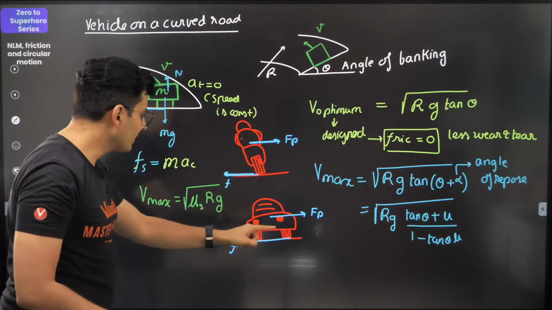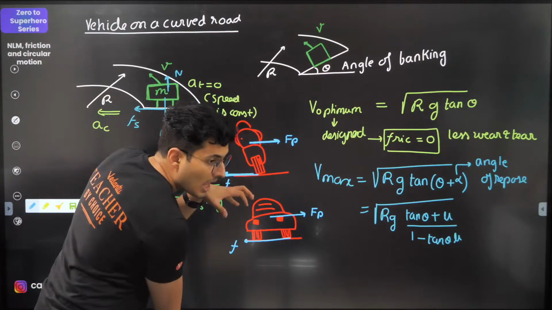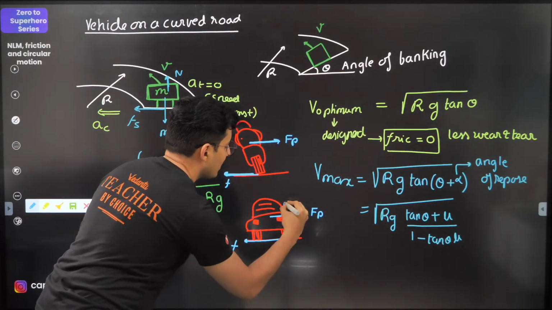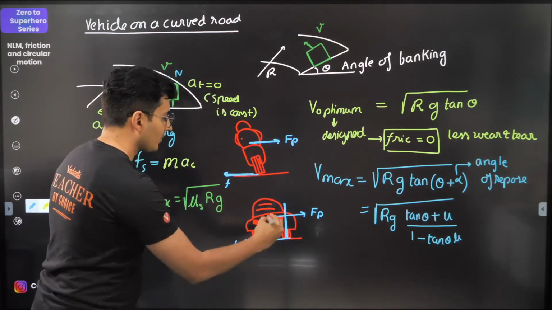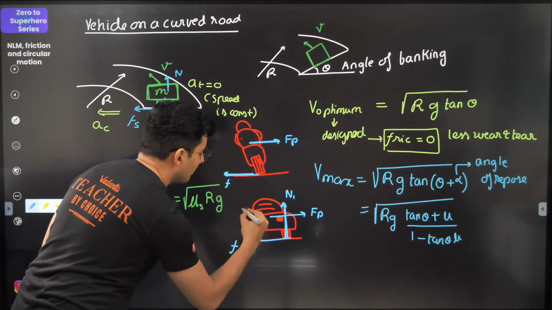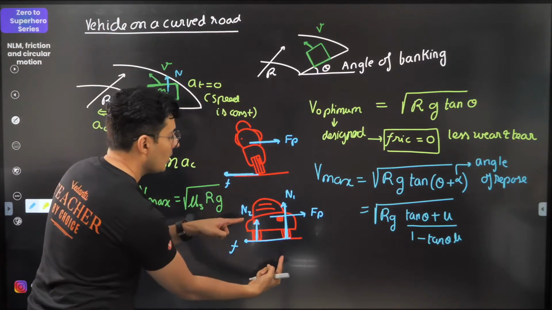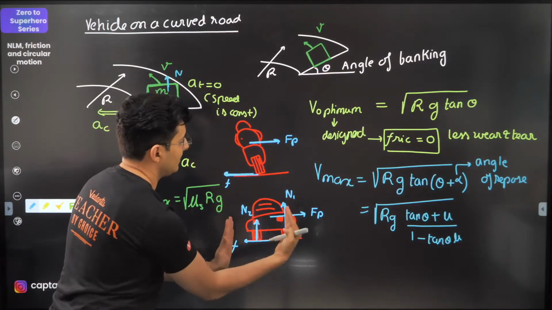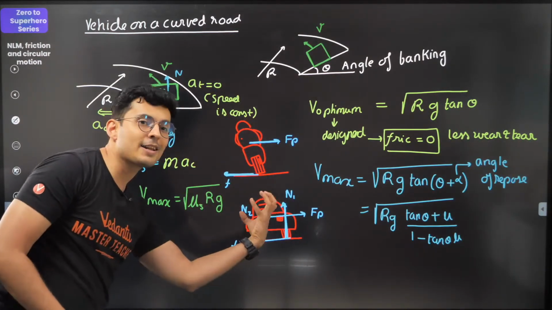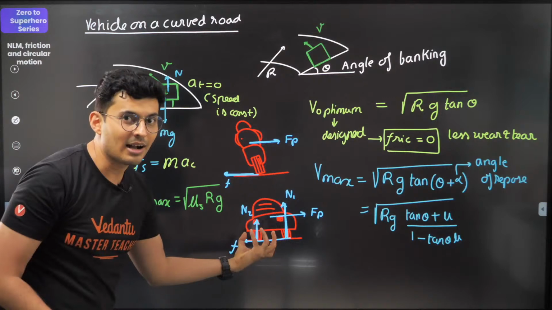So what happens in case of a car? There is an anti-clockwise torque which is created by a larger normal here and a smaller normal here. So this normal, which is larger, and this, which is smaller, create a balancing torque, and that's how the car remains stable.